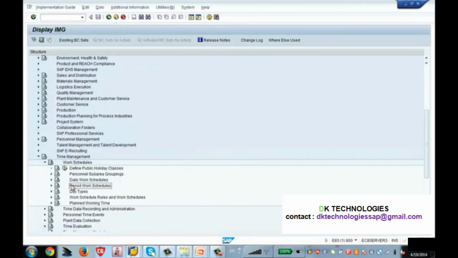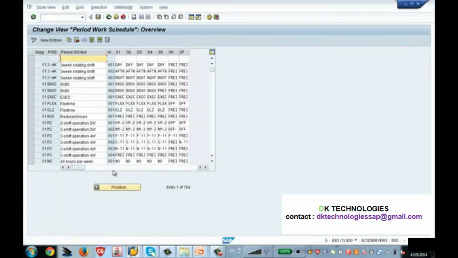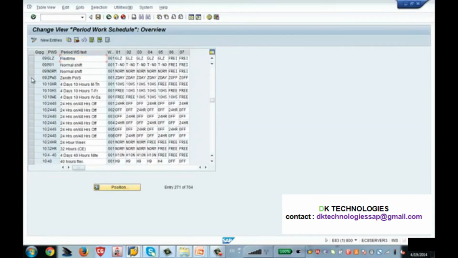Now I have to create the period work schedule. What is the period work schedule? Let me click on this. So I'll go to my grouping which is 09. I have created one period work schedule. If you see here, even if you click new entries, it will open the same screen. So I have already created it.